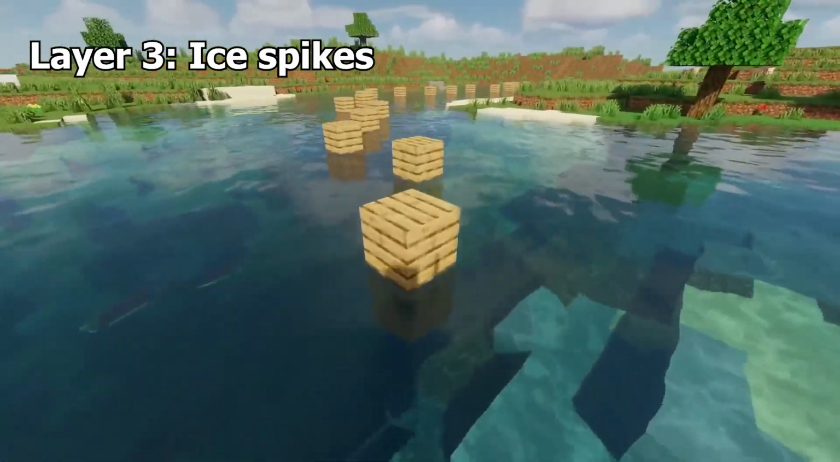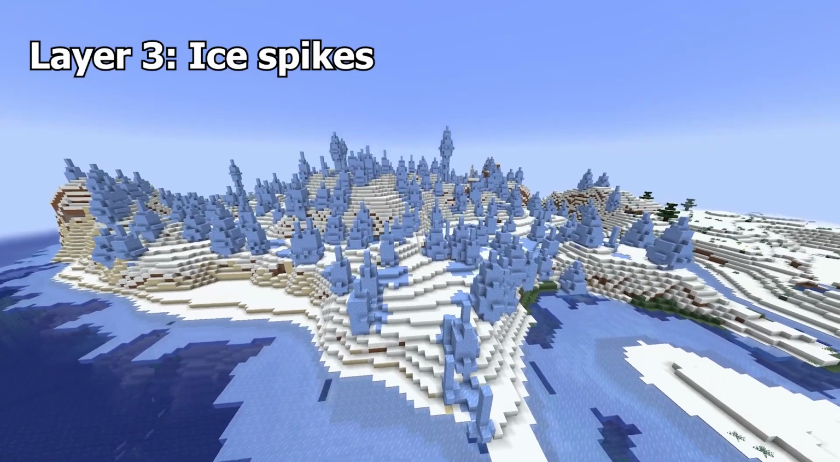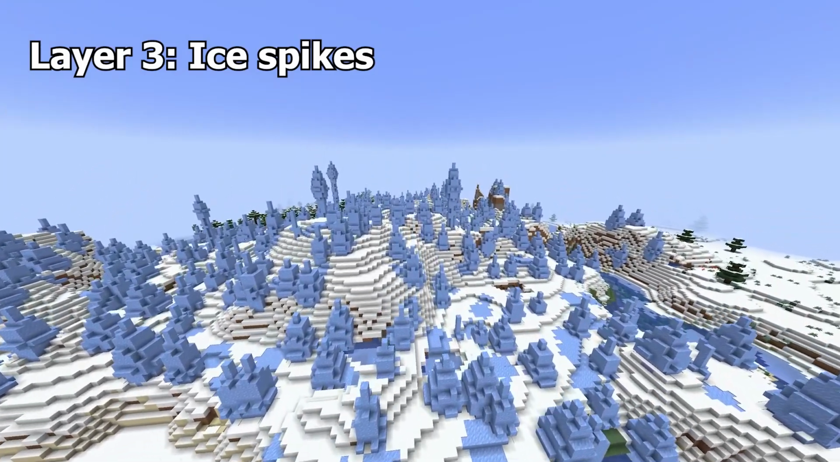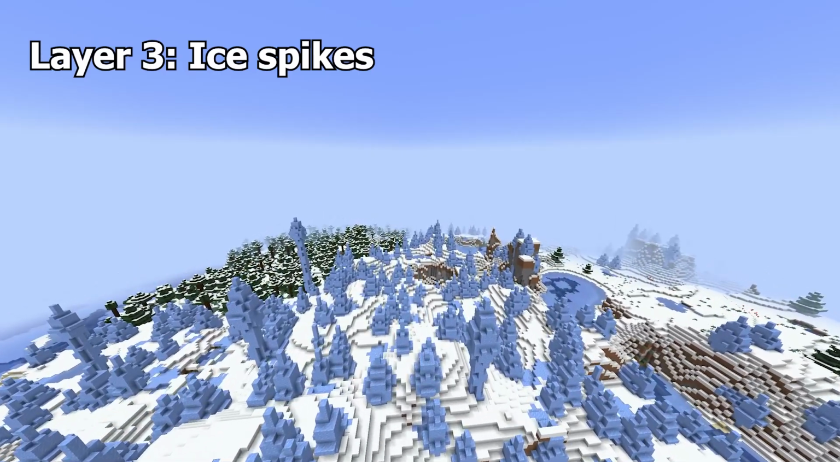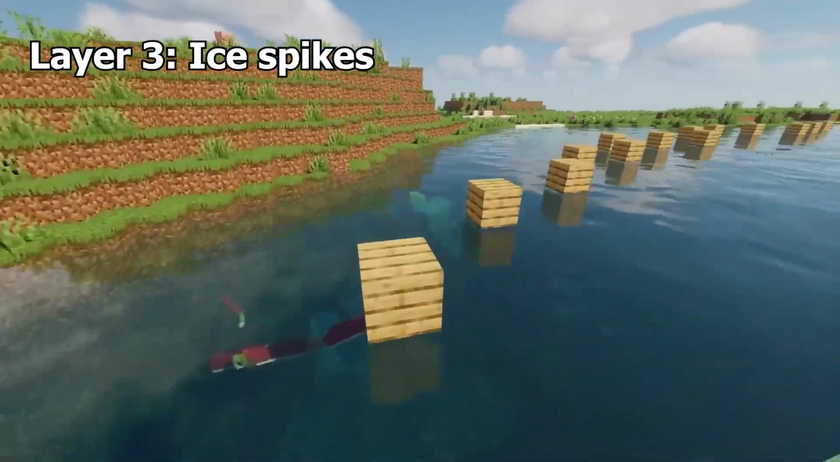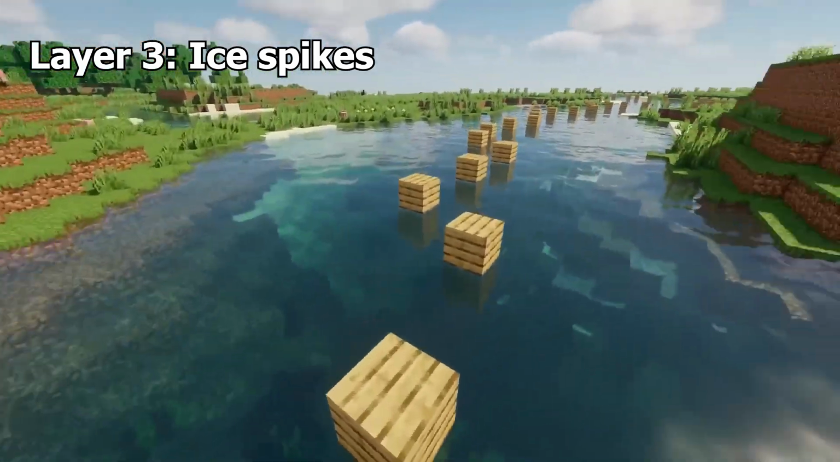Ice spikes. This is a rare version of the Snowy Plains biome, filled with tall packed ice spikes. In Bedrock Edition, this sub-biome also changes the chances of certain hostile mobs to spawn, such as strays. However, it is the same as the Snowy Plains biome in Java Edition.